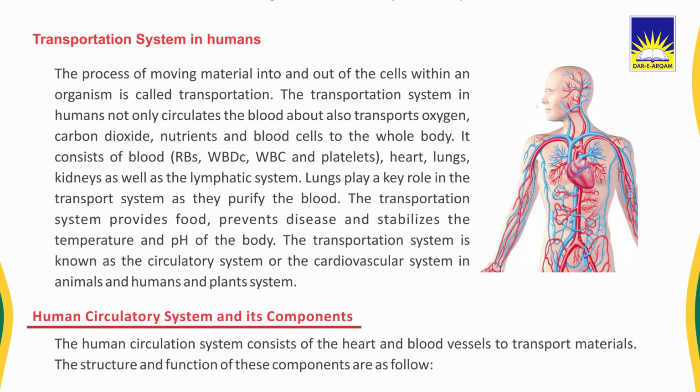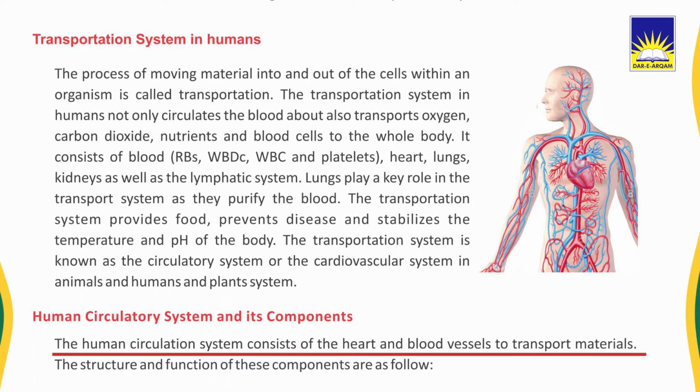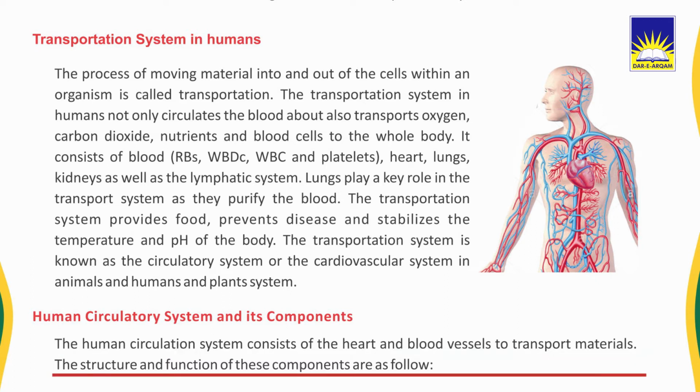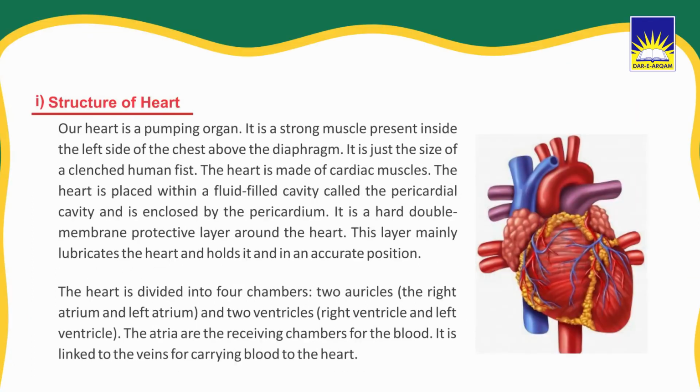Human circulatory system and its components. Human circulatory system क्या होता है और इसके कौन से components हैं? The human circulatory system consists of heart and blood vessels to transport materials. The structure and function of these components are as follows. Number 1 is structure of heart.